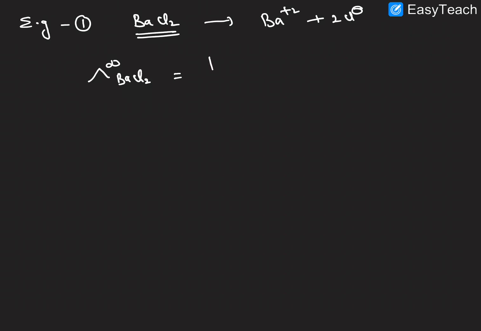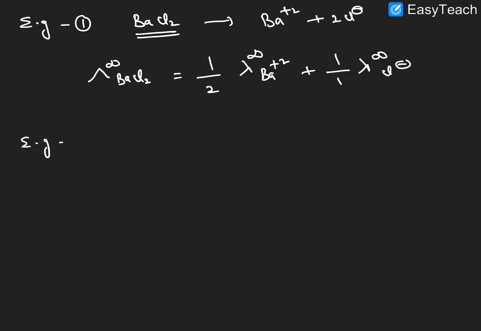First, 1 by Z is the cation charge, which is plus 2, and lambda infinity of the cation, barium plus 2. Plus 1 by Z minus, the charge of chlorine is 1, and lambda infinity of the anion, Cl minus ion. This is the representation at infinite dilution.